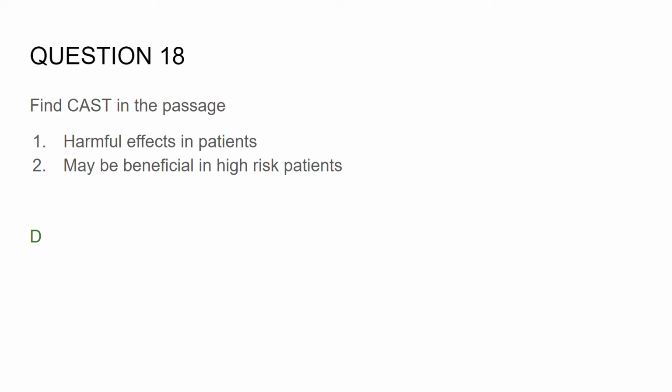So question 18. The CAST of CAST suggests that anti-arrhythmic treatment should, I can't even pronounce it correctly, but that's okay. So let's start off by finding CAST in the passage. What you can quite literally do is just look for CAST because it will be in brackets behind cardiac arrhythmic suppression trial. Just look for the CAST.